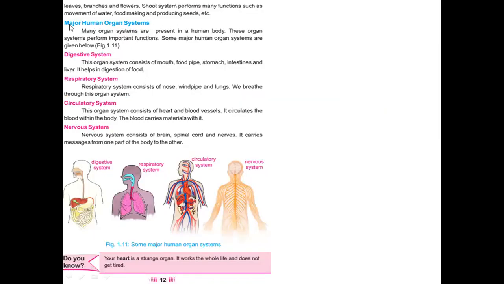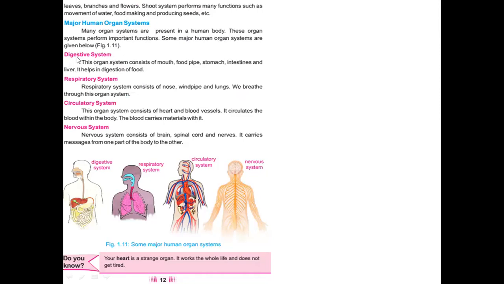So now we will have a look at major human organ systems. Many organ systems are present in humans. So mammals and especially the human being is the highest rank of all these organizations, all systems. These organ systems perform important functions. Major organ systems are there, which we'll discuss now.